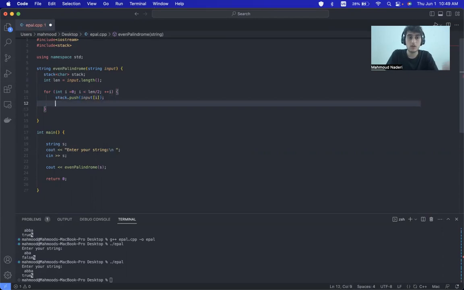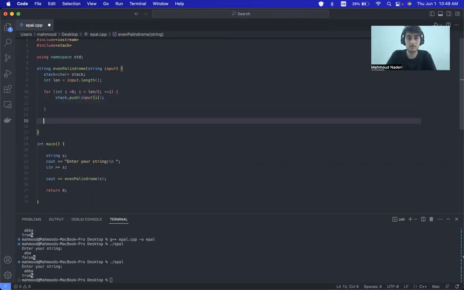Then we need to compare it because the stack gives it in reverse order. So we have W in reverse order. It should match with W^R, which is the reverse of W. So from the second half of our string, from n/2 until the end, i plus plus.